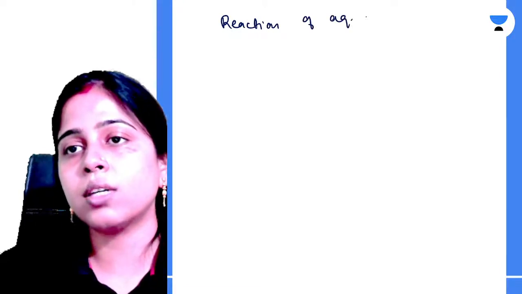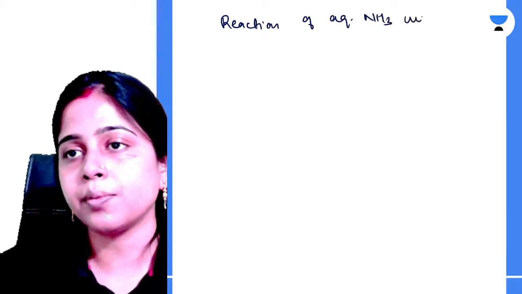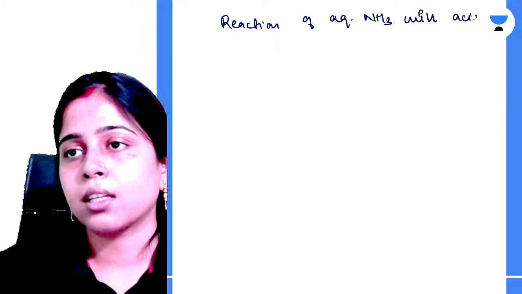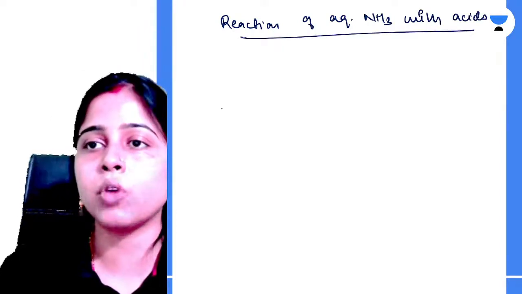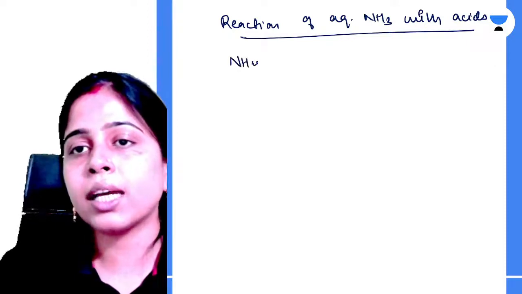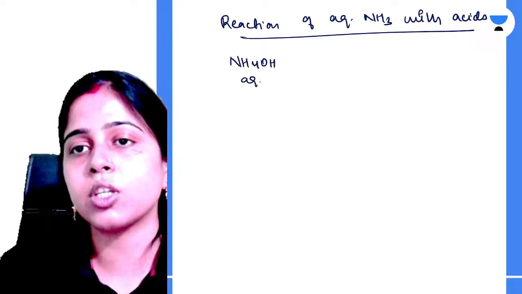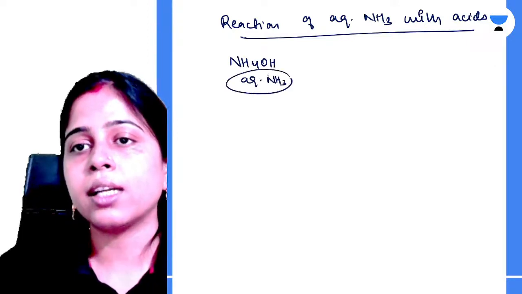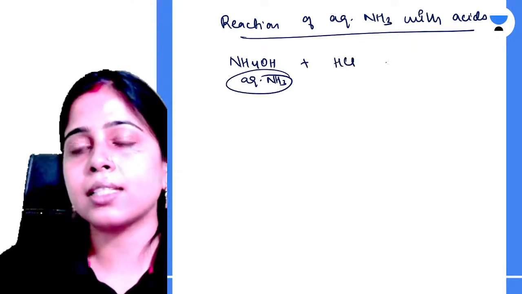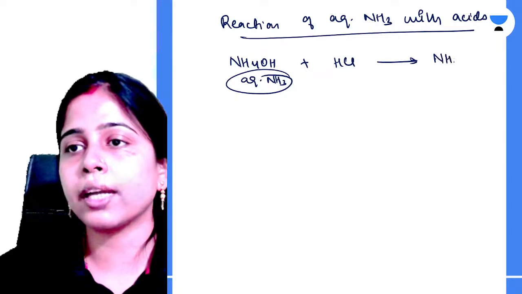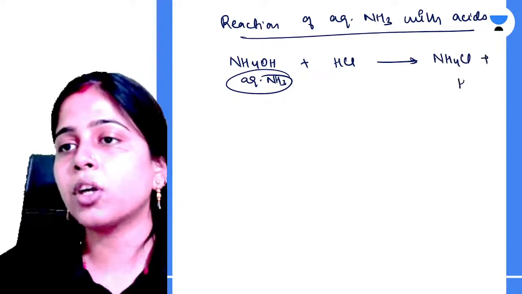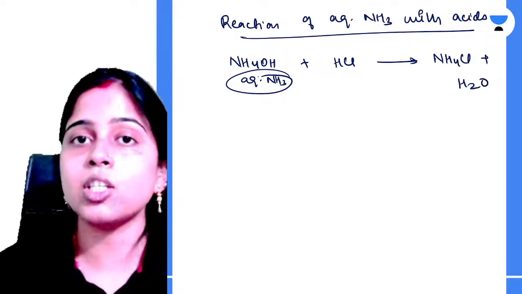Reaction of aqueous ammonia with acids. So if your bases react with acids, they form salt and water. So aqueous ammonia is this, NH4OH. This is your aqueous ammonia. Clear? If they react with acids, for example HCl, they will form a salt, that is your NH4Cl, and your water. Here in this case your water is formed.